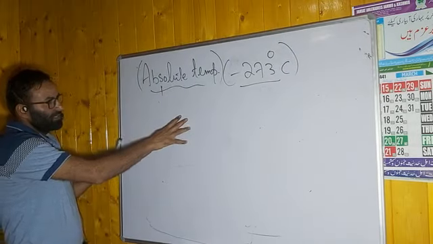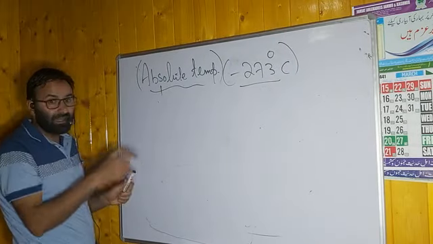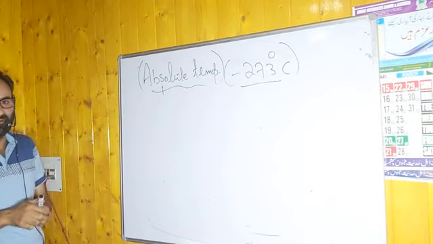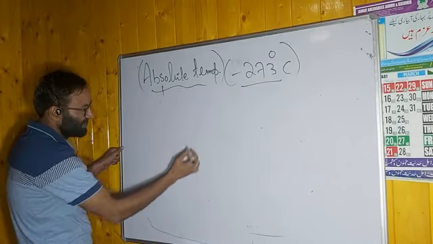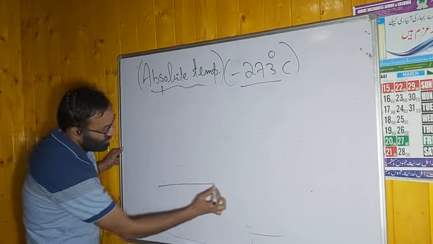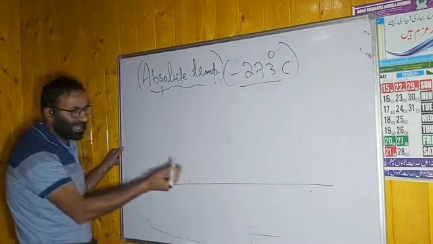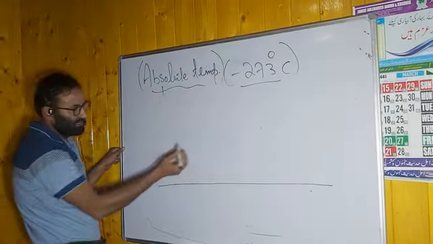Dear students, if we plot a graph in terms of degree Celsius, not degree Kelvin, you have this type of graph, because we have to consider both positive temperature as well as negative temperature. This is the point you have to mention.